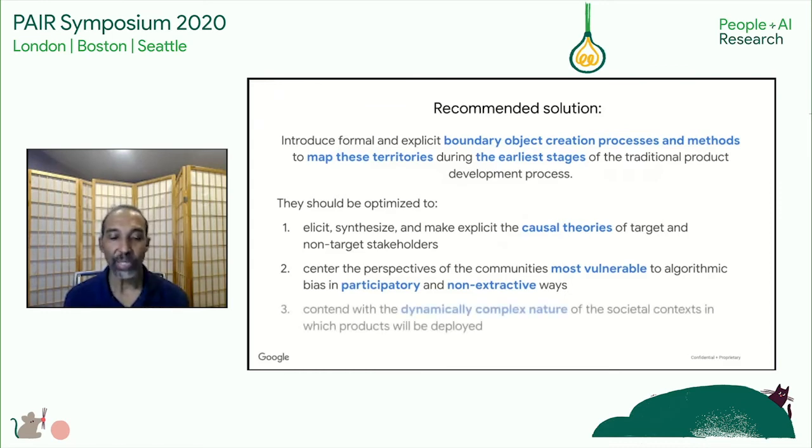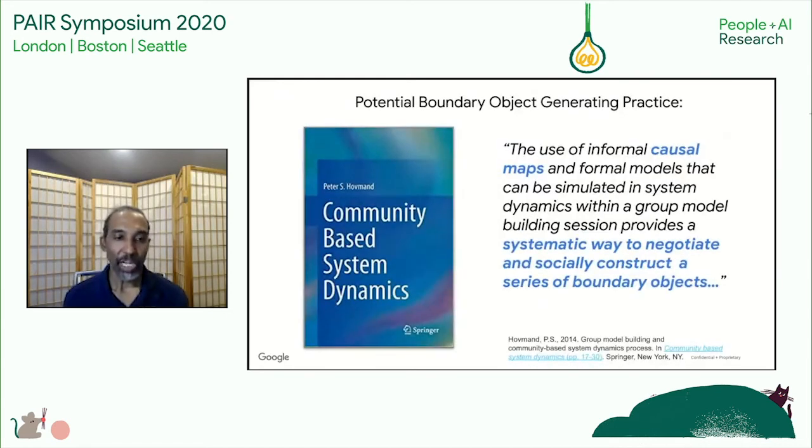And finally, they need to be able to contend with the dynamically complex nature of the societal context in which products will be deployed. Now, we've identified community-based system dynamics as a promising practice to operationalize these new methods. And we focused on that because the construction of boundary objects is central to the practice of community-based system dynamics.